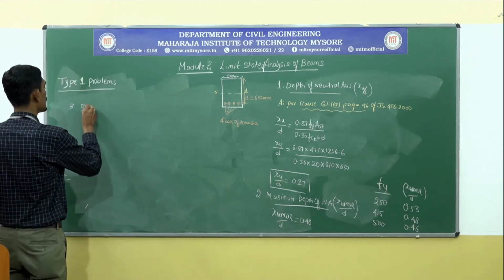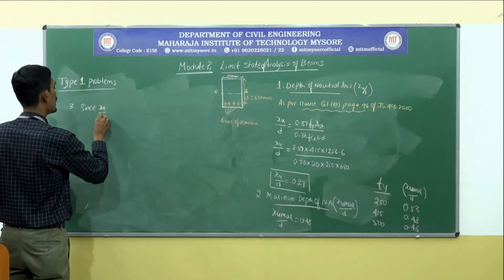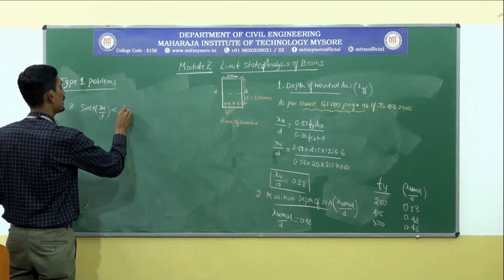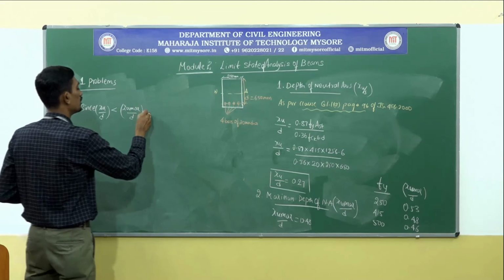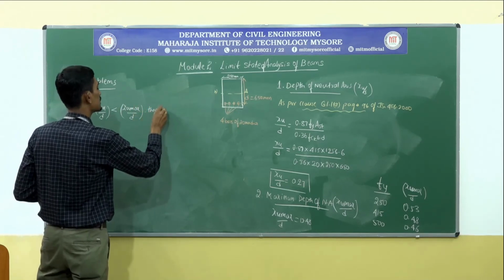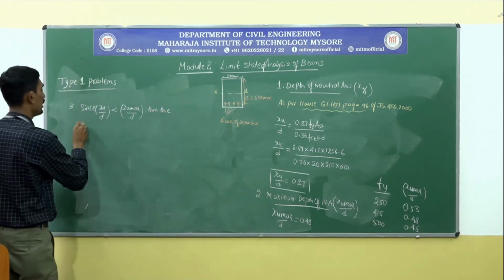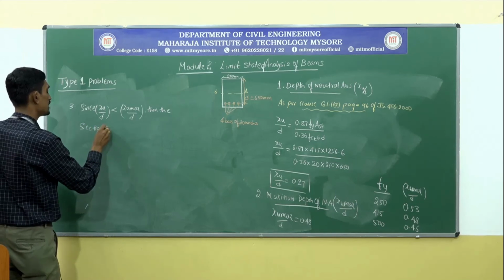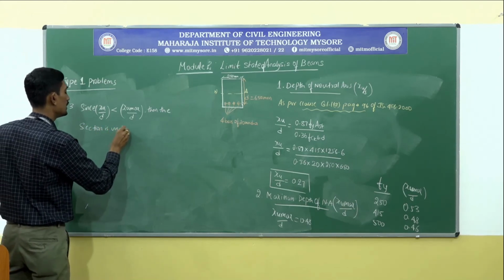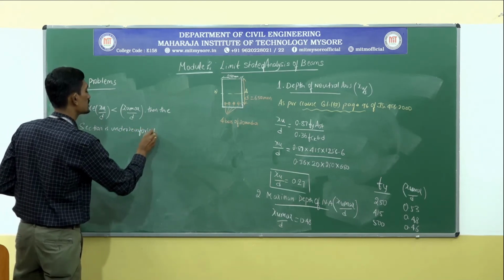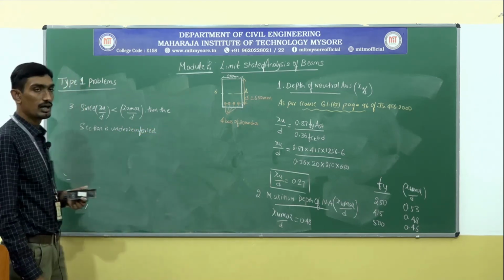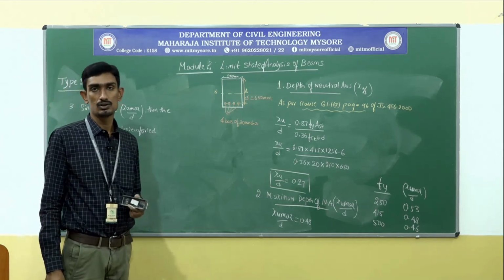You write down, since XU by D is lesser than XU max by D, the section is under reinforced.